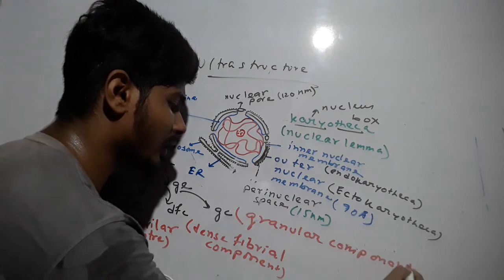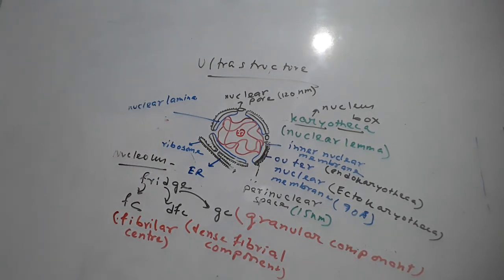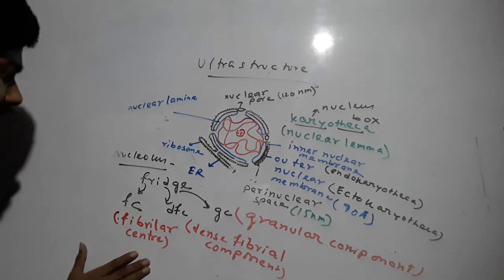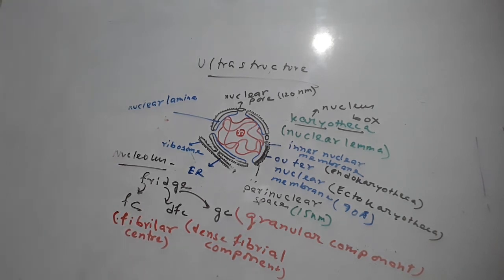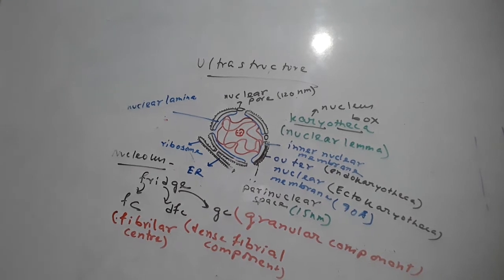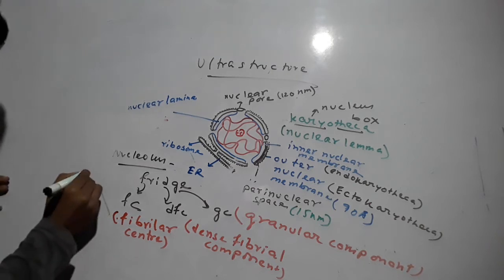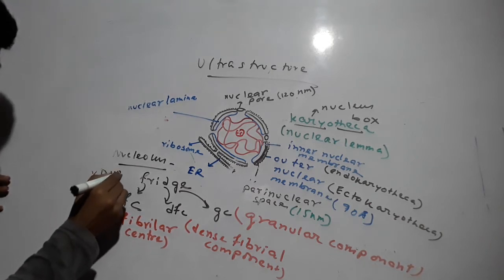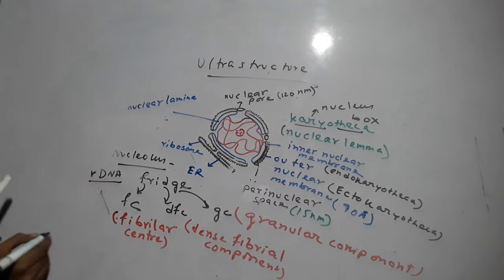Now you see that the fibrillar center is the center of the nucleolus, so it is present in the center of the nucleolus. It is a thread-like region, and it is formed of rDNA, but it is not transcriptionally active.